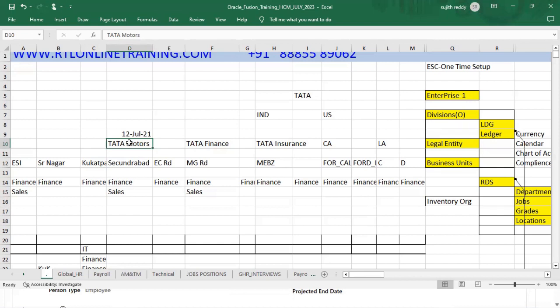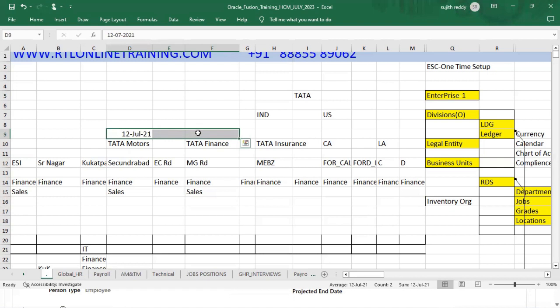When we do a global transfer, the person number remains the same. It will never change. Whatever person number you have in this legal employer, the same number will be maintained in the other. But if I would like to have different numbering options, then you are supposed to go with worker numbers.